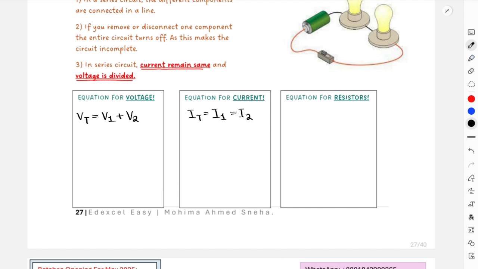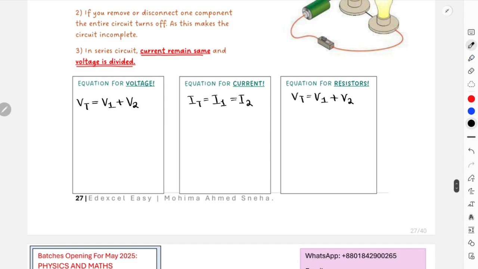And for the resistance also, you can break this down. You can actually get to the resistance equation through the voltage equation. So we'll start with voltage total equals voltage 1 plus voltage 2, and voltage can be broken down as what? I R total, I R1, I R2.